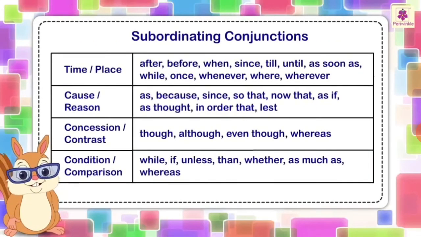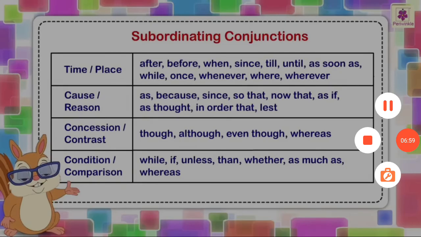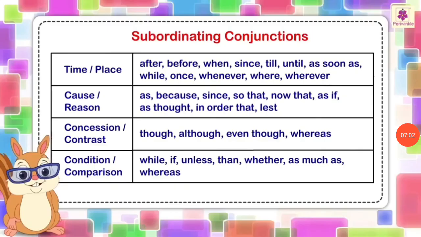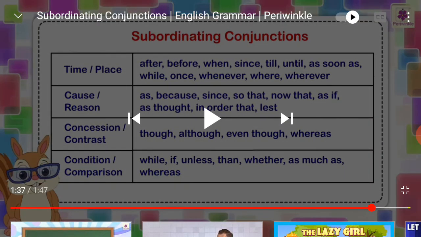There are a lot of subordinating conjunctions. Students, for time and place we use after, before, when, since, till, until, as soon as, while, once, whenever, where, wherever. For cause and reasons we use subordinating conjunctions like as, because, since, so that, now that, as if, as though, in order that, lest.